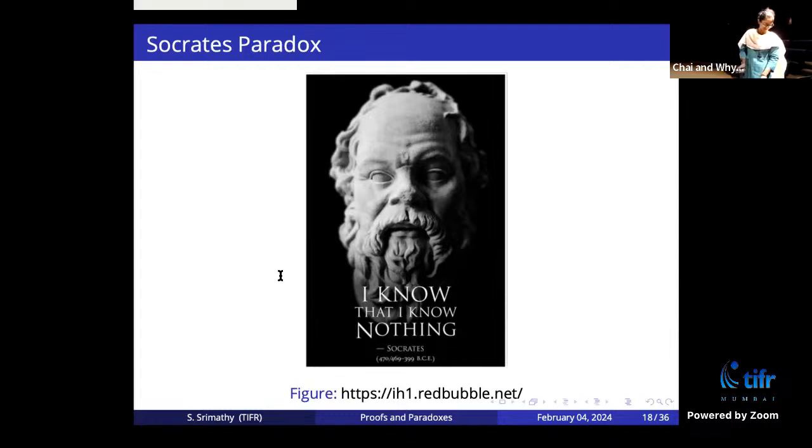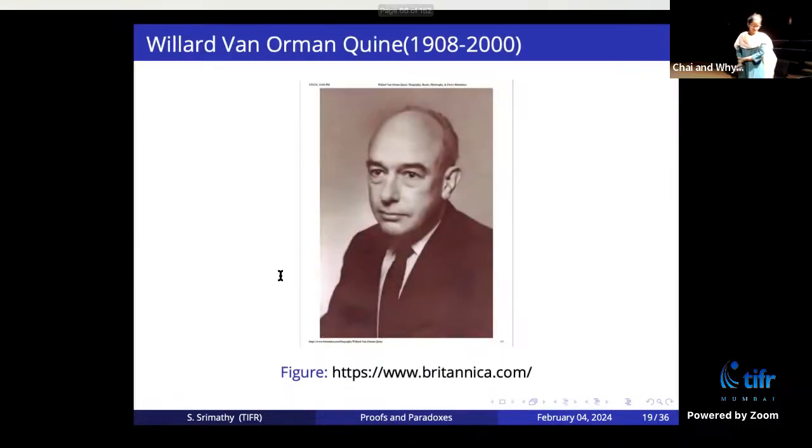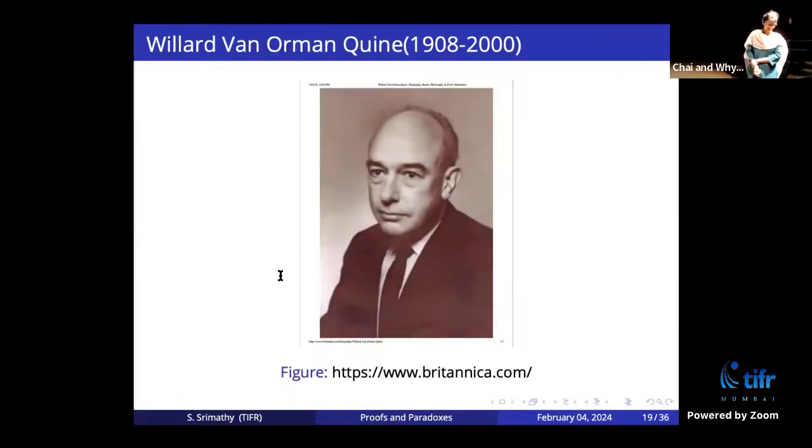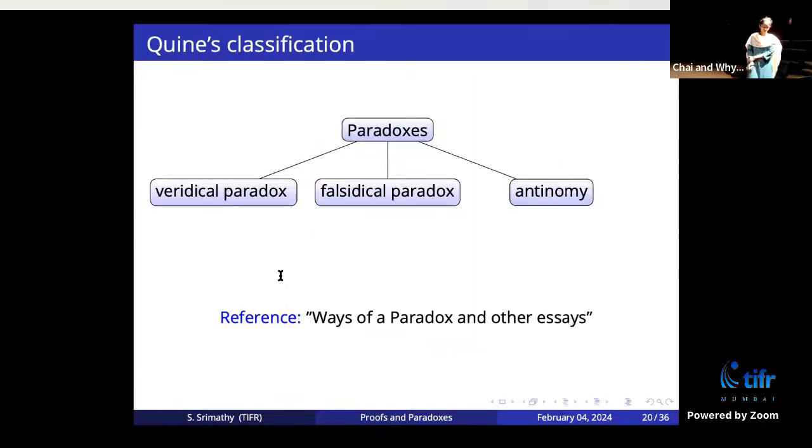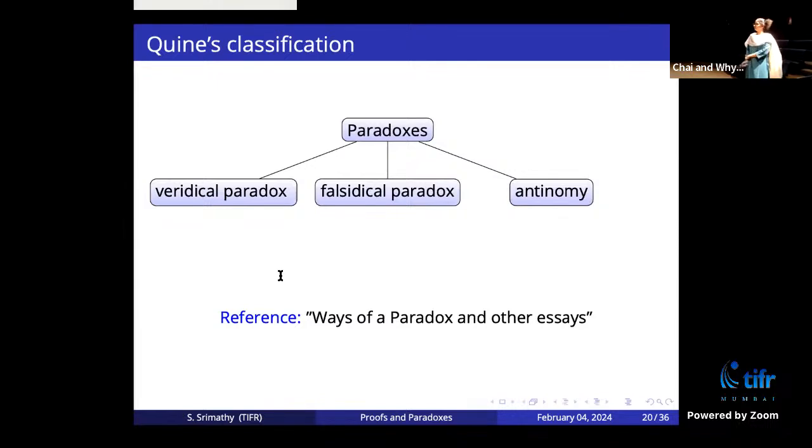Okay. So paradoxes were analyzed by the 20th century philosopher Quine. He was one of the most influential philosophers and logicians of the 20th century. And he actually classified paradoxes into three categories: veridical paradox, falsidical paradox, and antinomy.